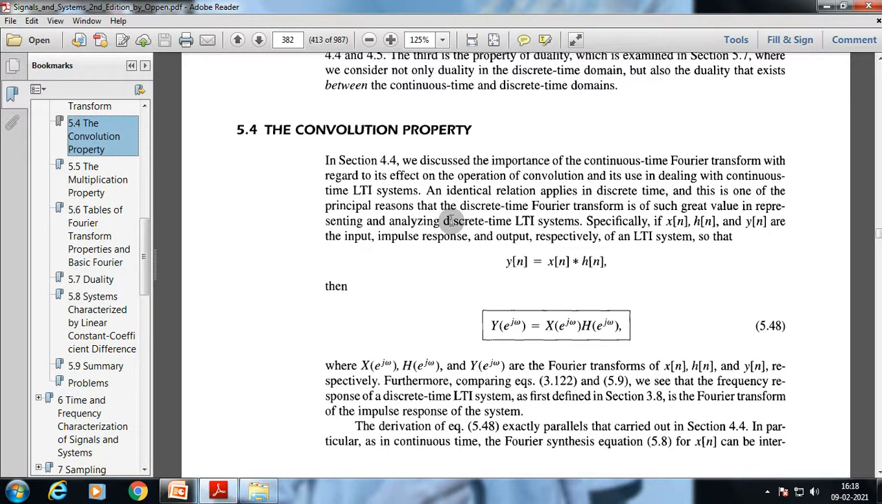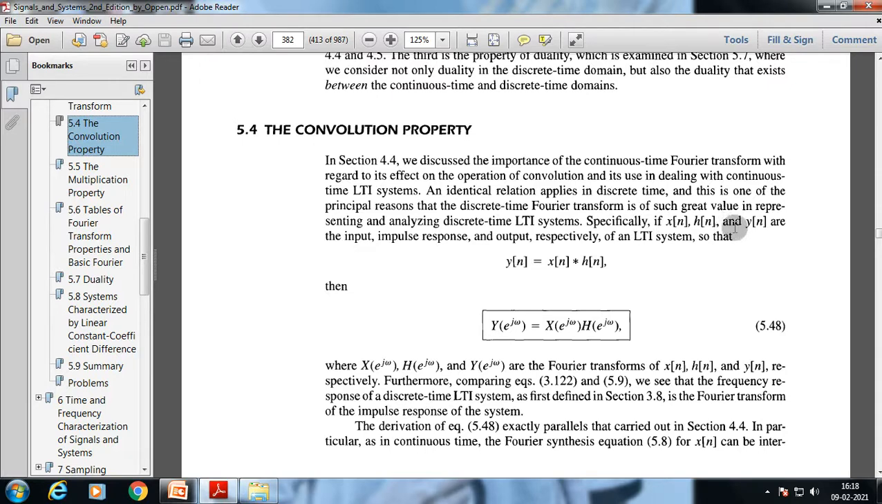We have already discussed different kinds of properties, so now we are going to discuss the convolution property. Let's begin with our discussion. As we discussed the importance of the continuous time Fourier transform with regard to its effect on the operation of convolution and its use in dealing with continuous time LTI systems, an identical relation applies in discrete time. This is one of the principal reasons that the discrete time Fourier transform is of such great value in representing and analyzing discrete time LTI systems.